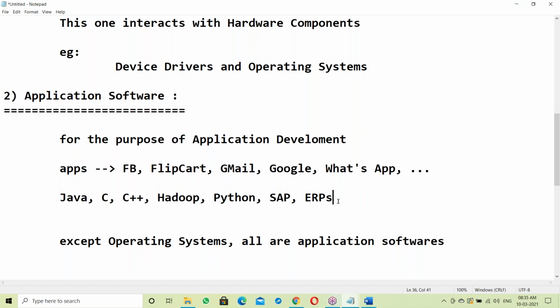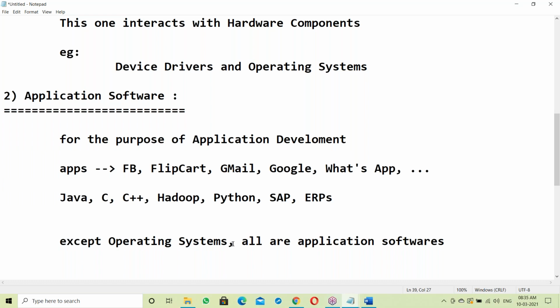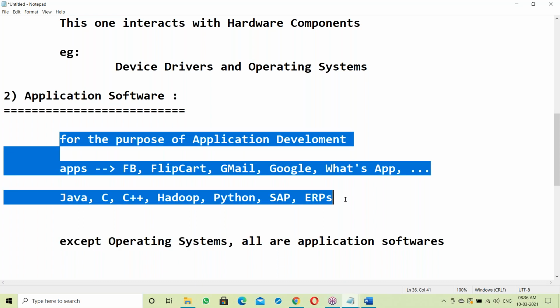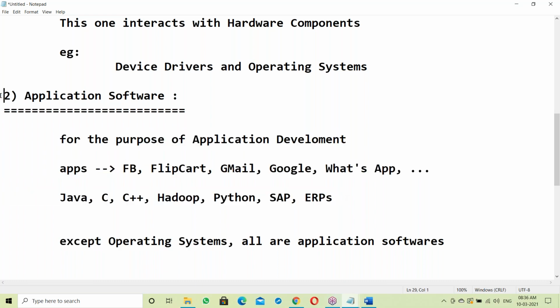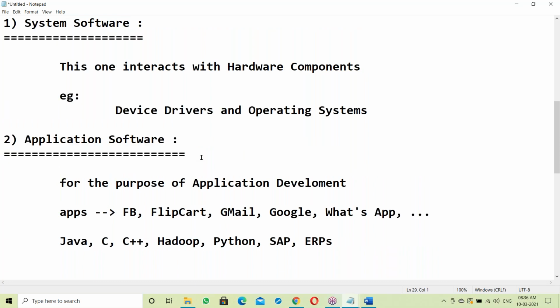Next, some testing tools like Selenium, QTP, and tools like QlikView, Tableau all come under application software. Except OS, all are application software. We are using many application software every day. So Java comes under application software, and our topic is application software.